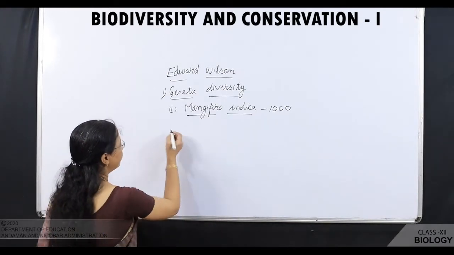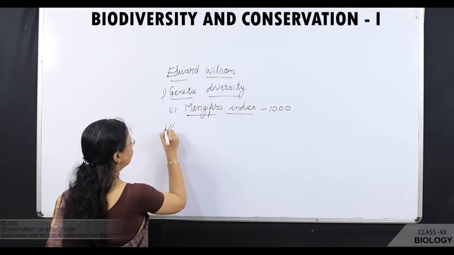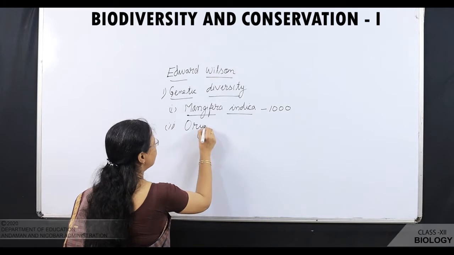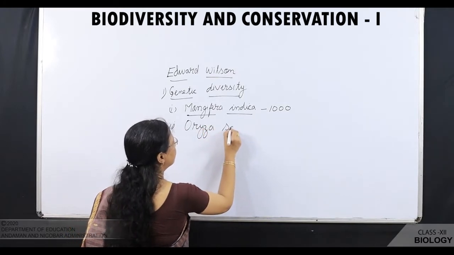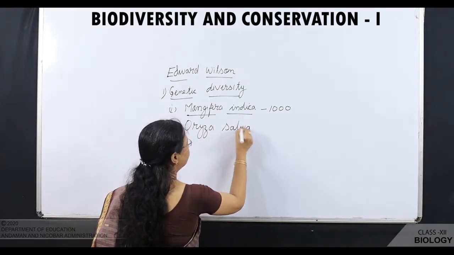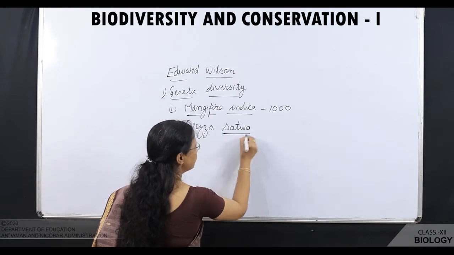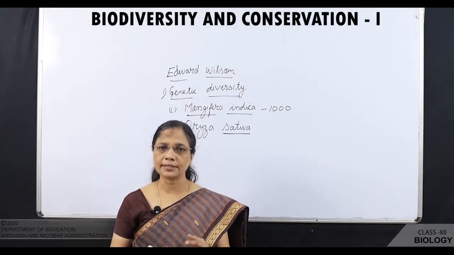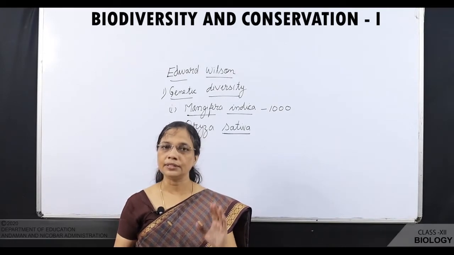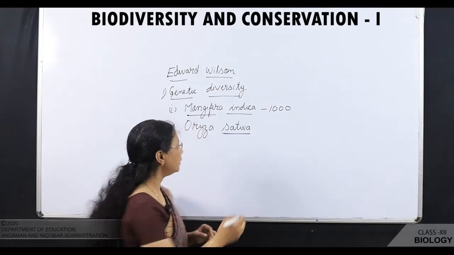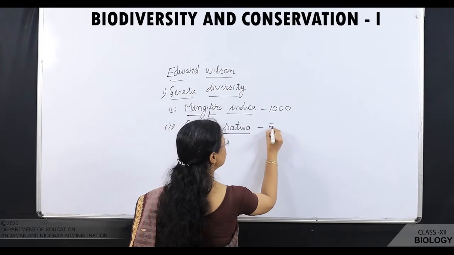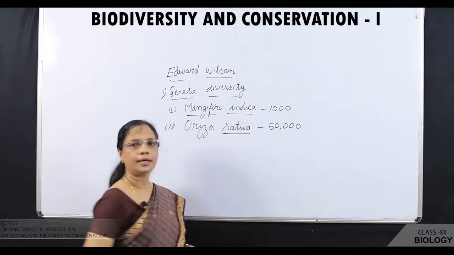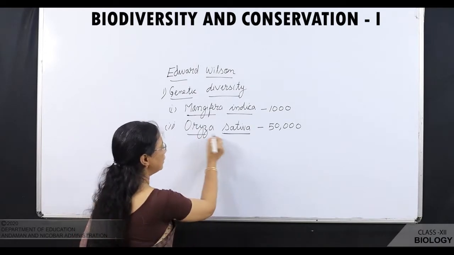Now, we will take another example, that is rice, Oryza sativa. Under this species, you can see different varieties of rice like IR8, Jaya, Ratna, near about 50,000 varieties of rice you can see in Oryza sativa itself.